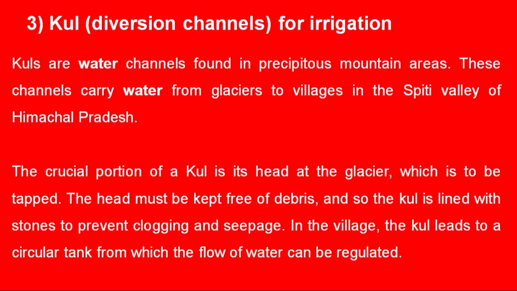So, in the village, the kul leads to a circular tank from which the flow of water can be regulated. So, the kul is the structure which starts from the glacier. It captures the glacier water from its head, and through a long channel the melted glacier water is taken to the village area where a big earthen tank is built, and that water is stored in that tank. And later, the villagers use that water for irrigation purposes.